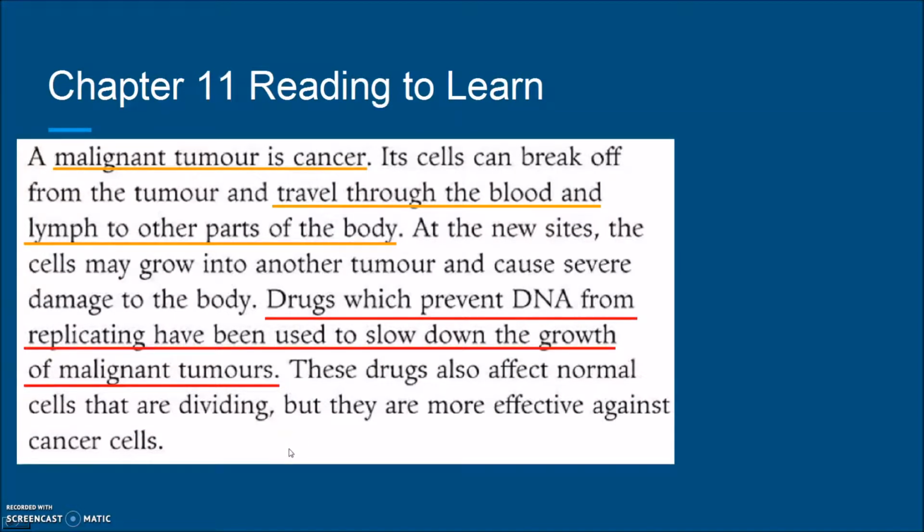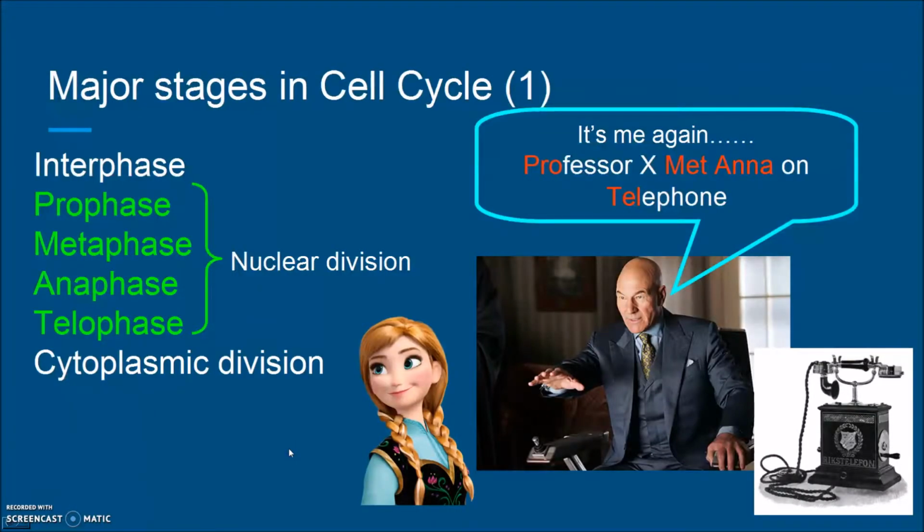Okay, but before that, I would like to talk about the cell cycle first. Anything wrong in the cell cycle? Very quick recap of the concept: the major stages in the cell cycle. Interphase, and then the nuclear division: prophase, metaphase, anaphase, and telophase. Remember, they must be in the correct order. And then the cytoplasmic division.